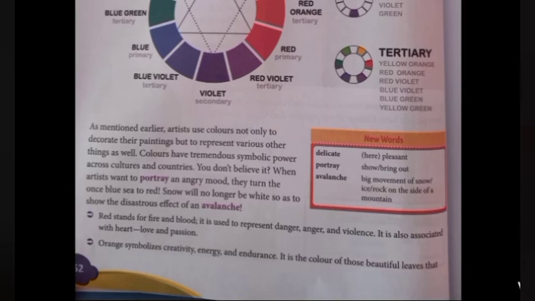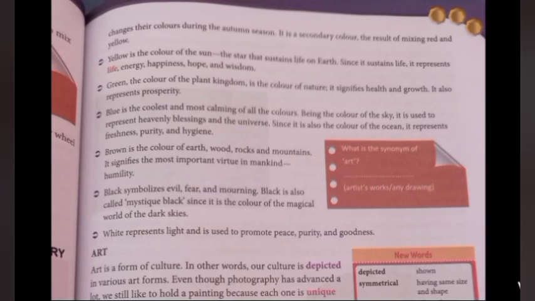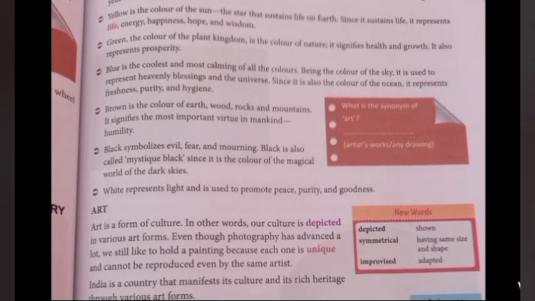Next is orange color. Orange symbolizes creativity, energy, and endurance. This comes from the leaves in autumn. During the autumn season the leaves become orange and fall down, and in the next season they grow again. That's why it is called creativity, energy, and endurance. Among the secondary colors, by mixing red and yellow we can get orange.